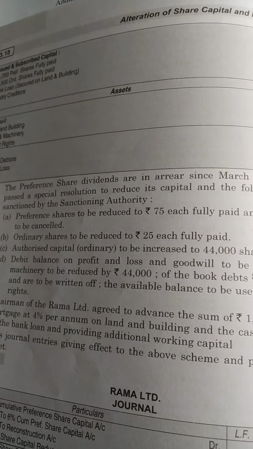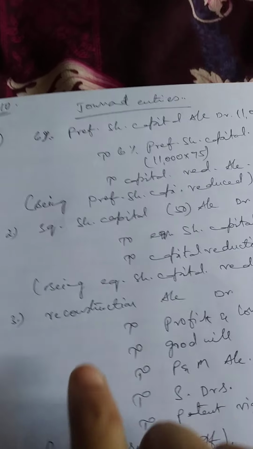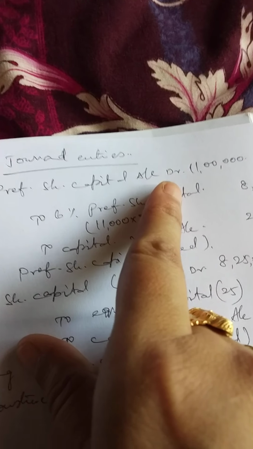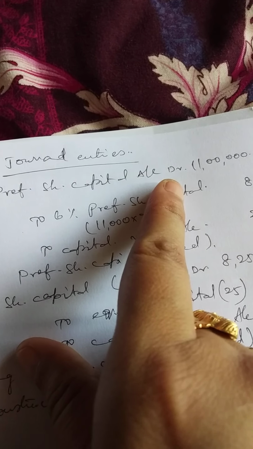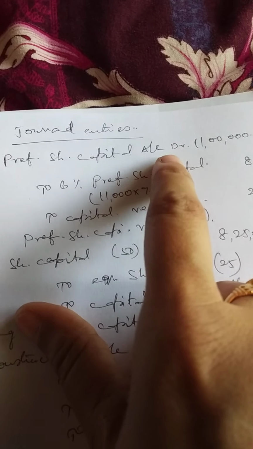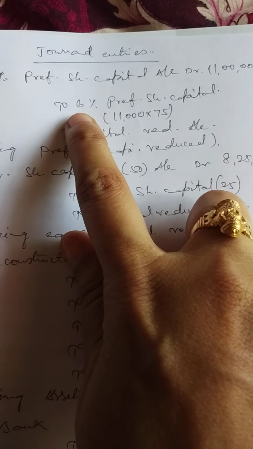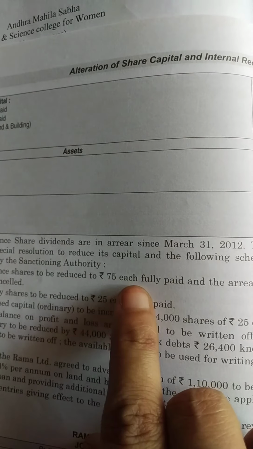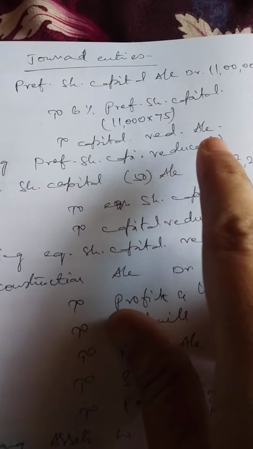Let us see step by step. Coming to the journal entry side, first 6% preference share capital, as I told you, at the rate of rupees 100 each were there prior to internal reconstruction. That appears as 11 lakh rupees. He asked you to reduce to 6% preference share capital of 75. He asked to reduce 75 each fully paid up. So we'll be doing accordingly.